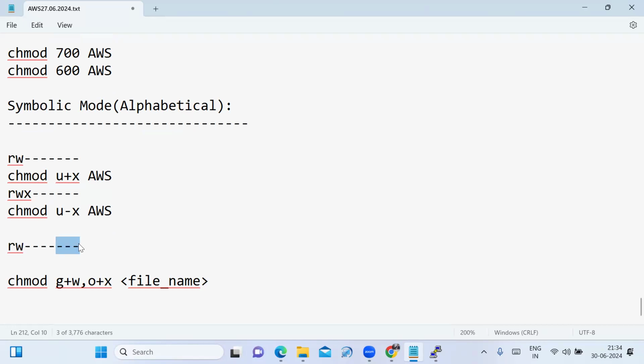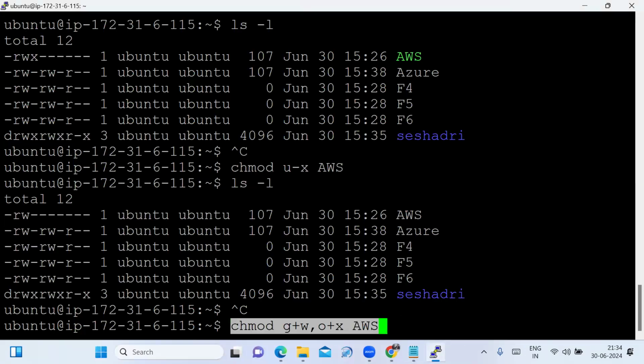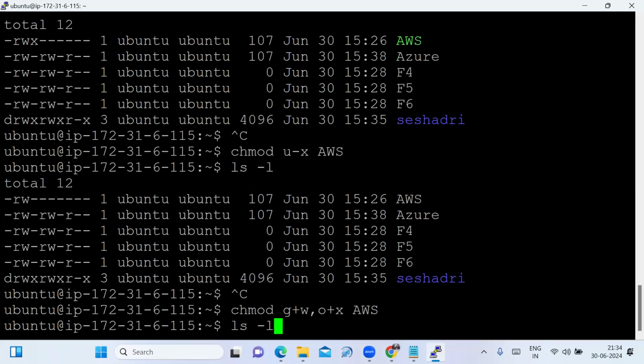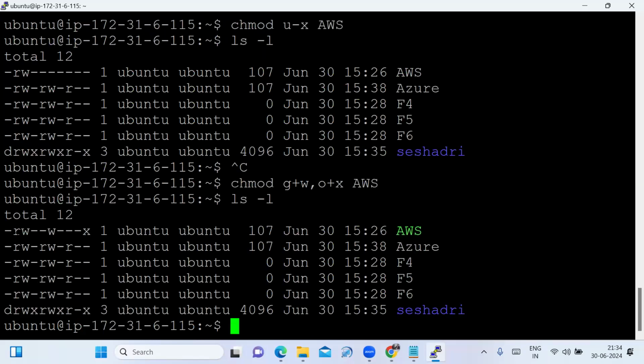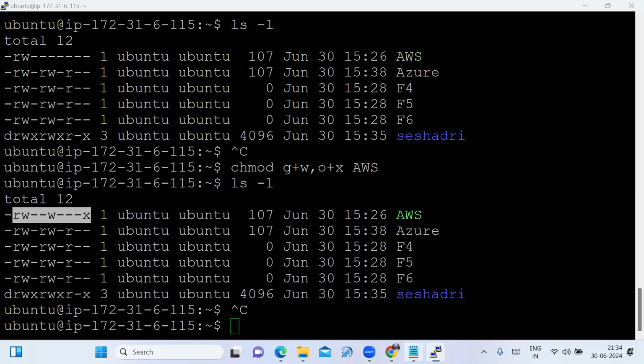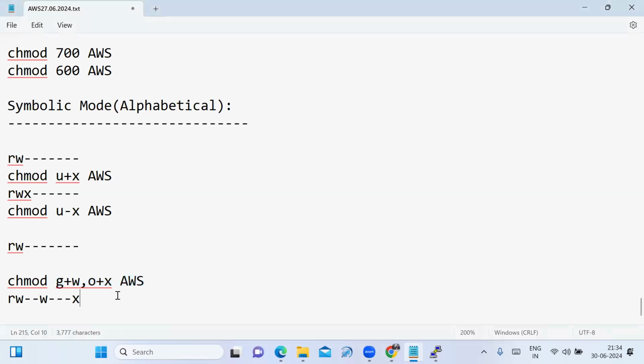Now I am changing the file permission. I am adding write permission for the group and execute permission for others. The file name is AWS. Now I am typing this, inputting. Now I am typing ls -l. Now see whether it is changing or not. See that, it has been changed. Fine.